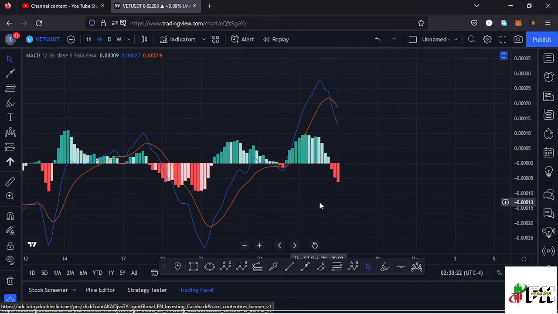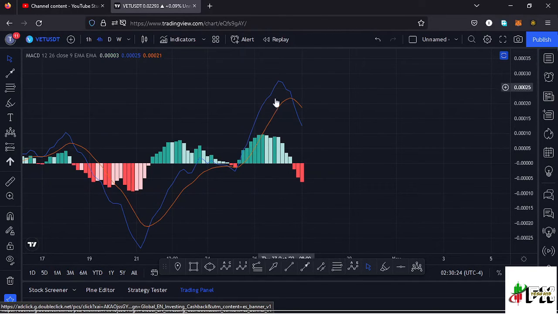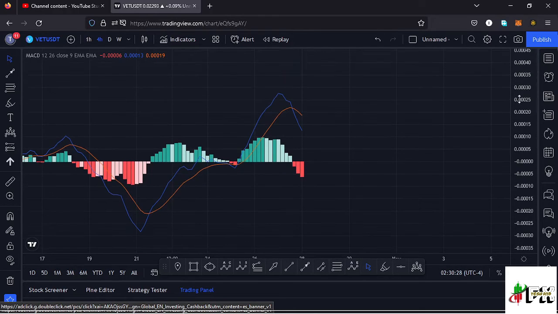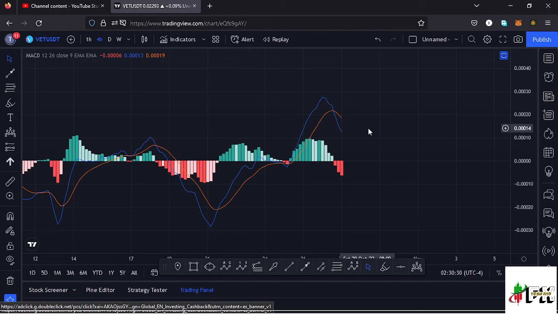So let's be patient and see how that plays out, and expect the formation of a triple bottom before we continue pushing higher in the formation of a second wave. And that's the update for Vechain.